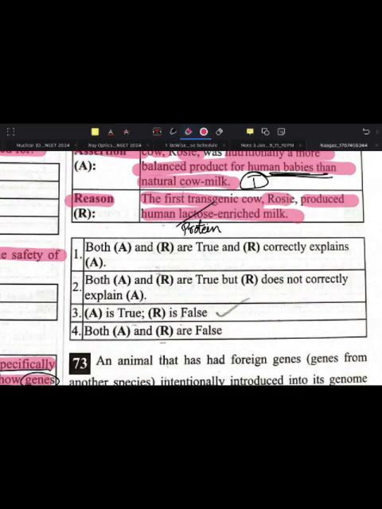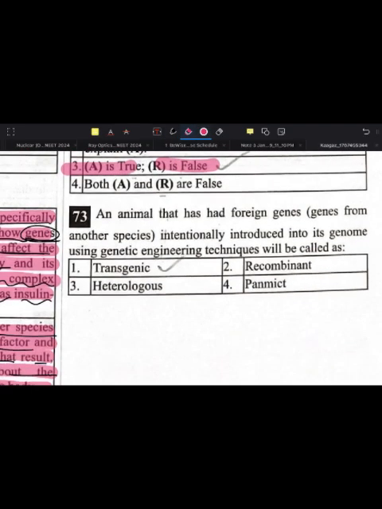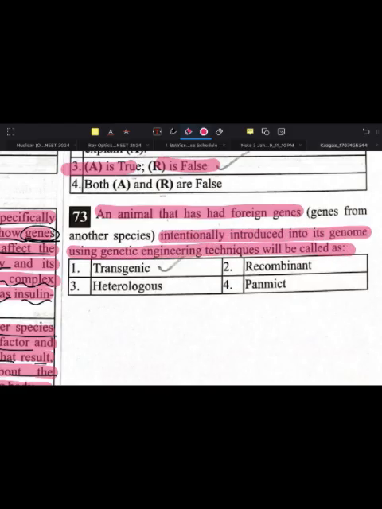So our assertion is true and reason is false. Next, an animal that has had foreign genes intentionally introduced into its genome using the genetic engineering technique will be called as what? Transgenic.